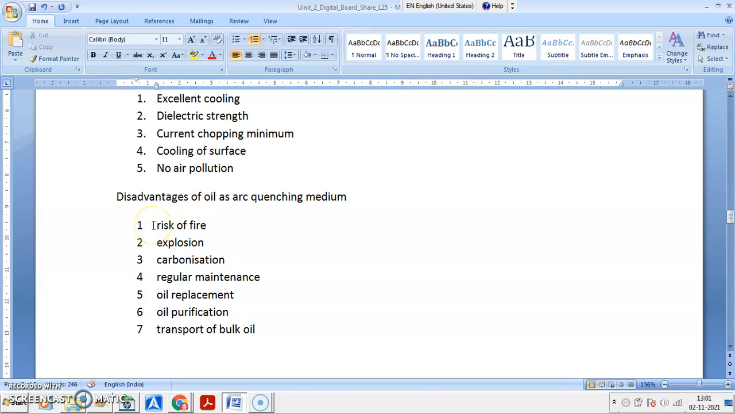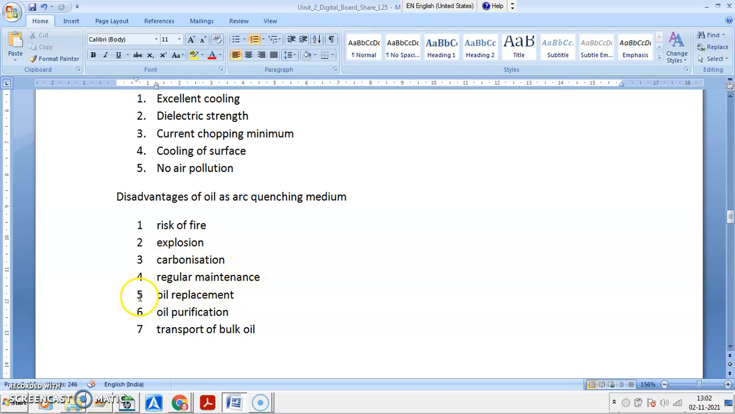Sometimes uncontrolled decomposition of oil, and if the gas is uncontrolled, it may be inflammable. If it comes out, risk of fire is there. Heavy pressure inside the chamber of arc extinction increases, there may be chances of explosion. Carbonization may be there because of carbon emission.